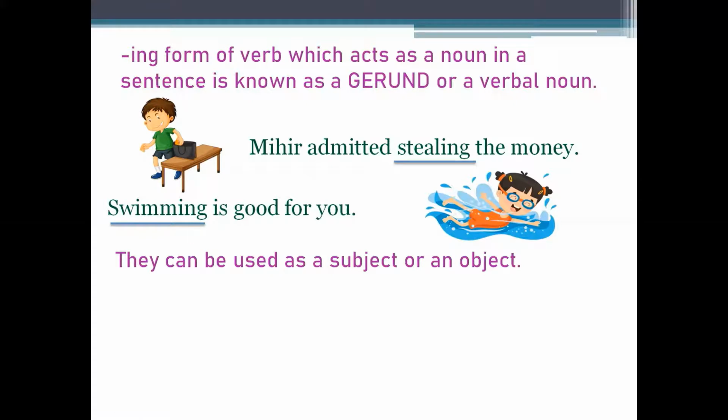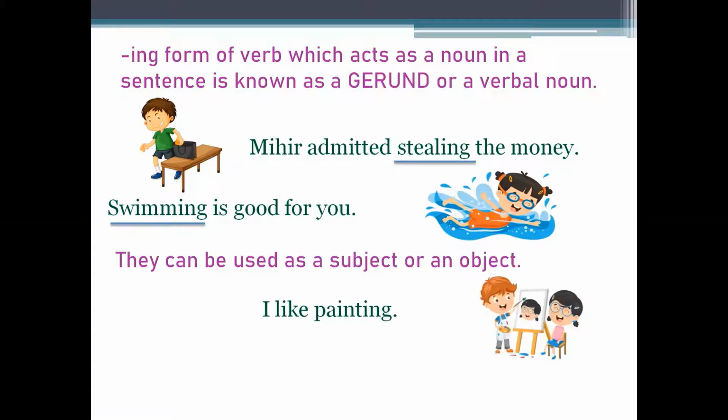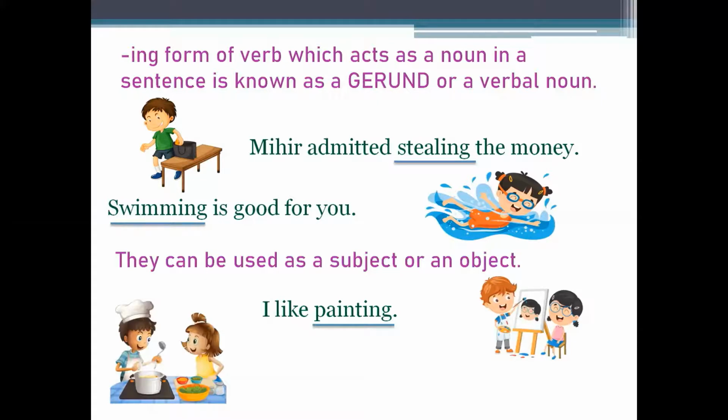Gerunds can also be used as a subject or an object in a sentence. For example, I like painting. Here, painting and like are the two verbs. But this painting is not showing progression, right? So here this verb is working as a noun. This is the ing form of verb which is working as a noun. So it is a gerund. And here this painting is also used as an object.